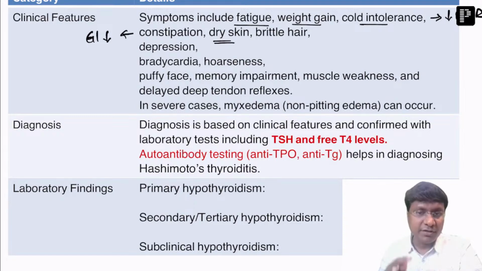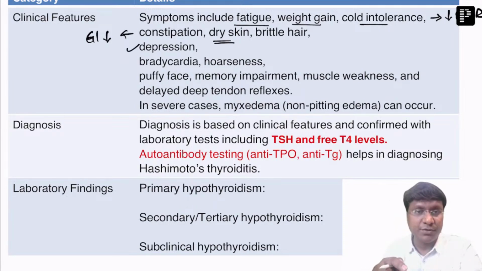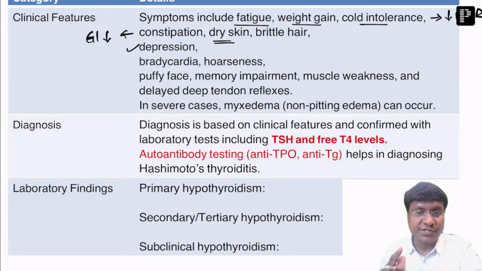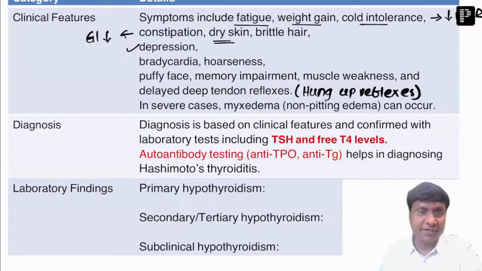And thyroid hormone is the one which causes the excitation or stimulation of the cerebral neurons. When thyroid hormone is not there, these patients will have decreased activity of the cerebral neurons, and that will result in the development of depression, right? Another important CNS manifestation is delayed relaxation of deep tendon reflexes. This delayed relaxation of deep tendon reflexes is called the hung-up reflex, right?